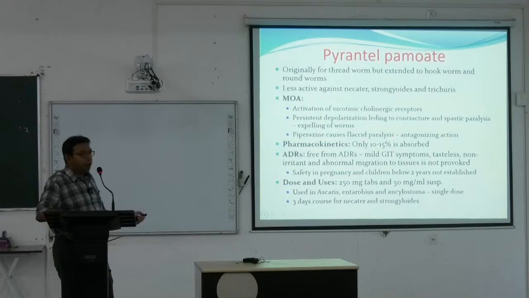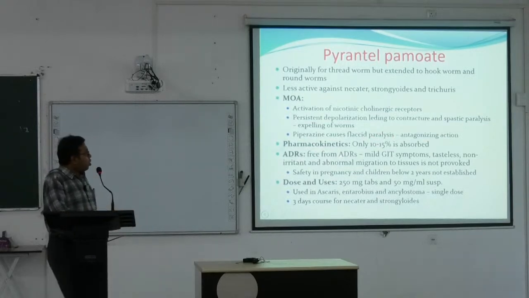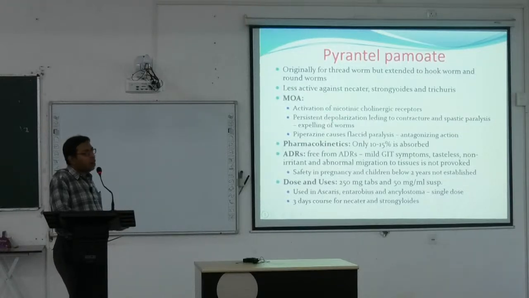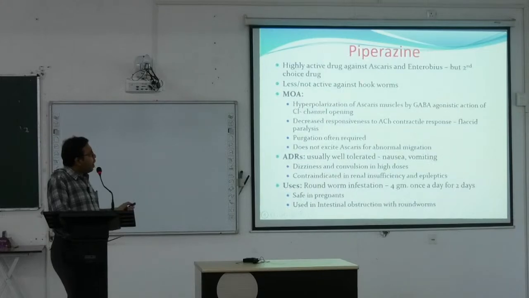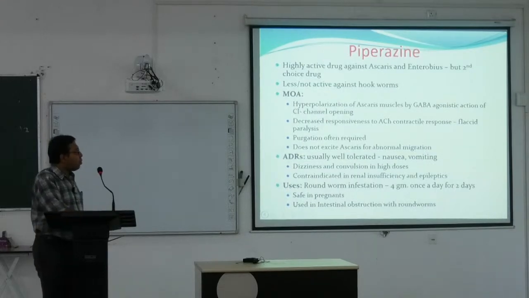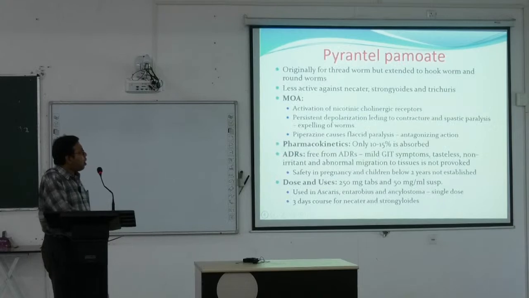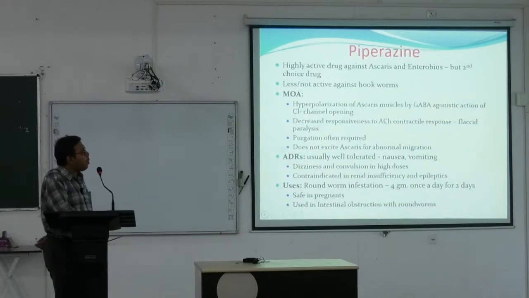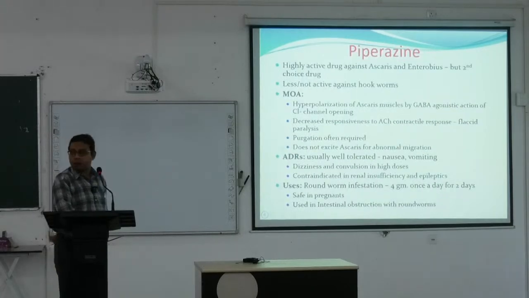Piperazine causes flaccid paralysis, and has an antagonizing action. This is a separate drug. Adverse drug reactions are very uncommon, and these are not so important. So remember, pyrantel pamoate basically acts by activating the nicotinic cholinergic receptors. Piperazine is just the opposite of pyrantel pamoate. Pyrantel pamoate causes spastic paralysis, and piperazine causes flaccid paralysis.